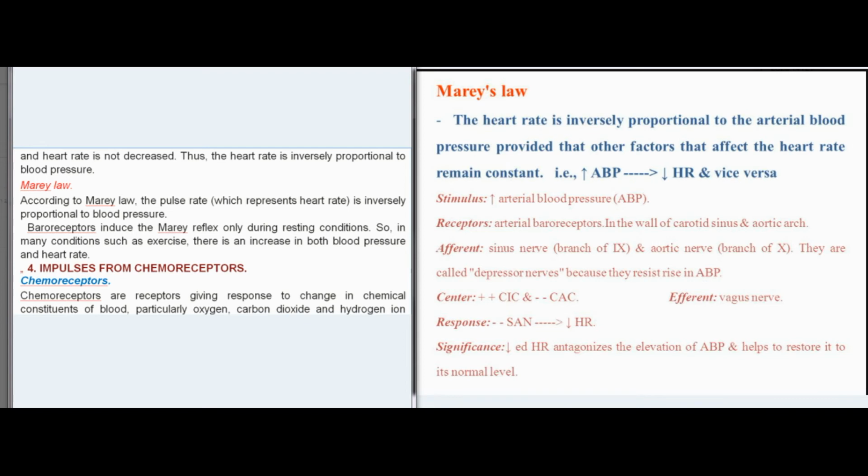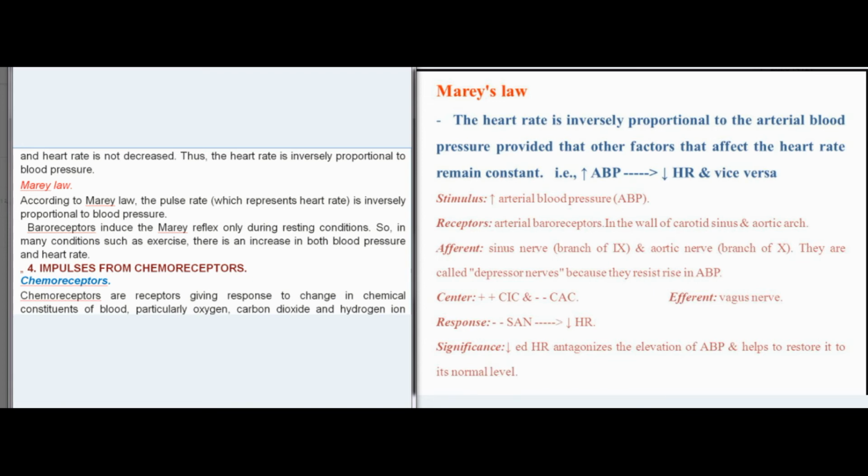When pressure is less, the baroreceptors are not stimulated. So, no impulses go to nucleus of tractus solitarius. There are no inhibitory impulses to the heart and heart rate is not decreased. Thus, the heart rate is inversely proportional to blood pressure. Marey law. According to Marey law, the pulse rate, which represents heart rate, is inversely proportional to blood pressure. Baroreceptors induce the Marey reflex only during resting conditions. So, in many conditions such as exercise, there is an increase in both blood pressure and heart rate.